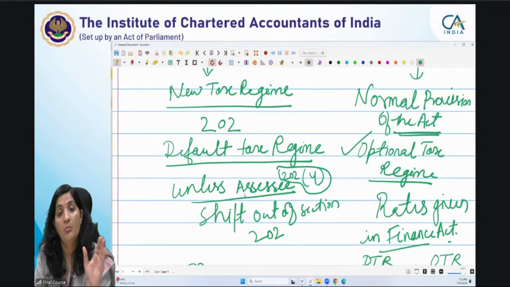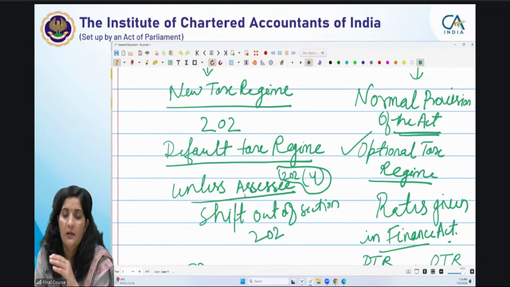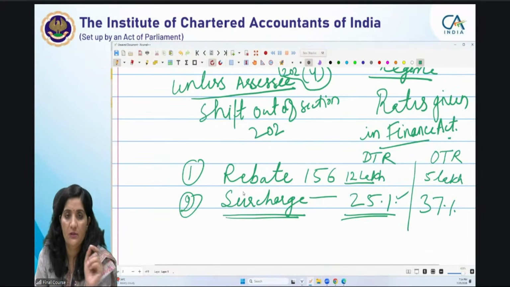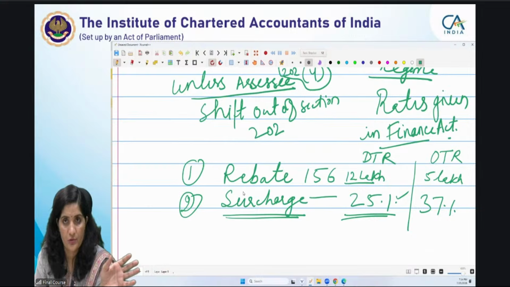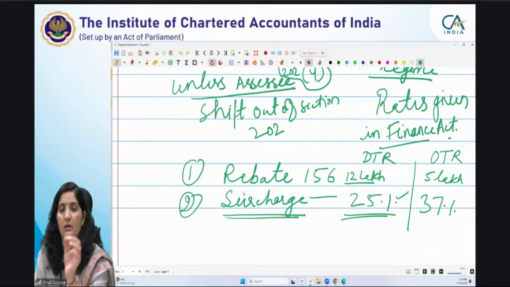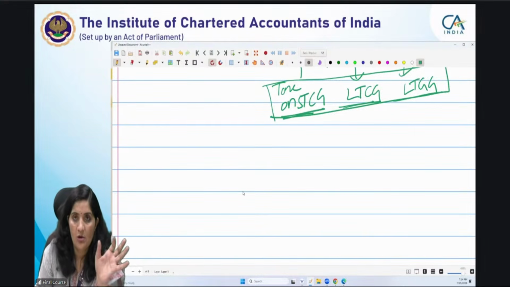But the rebate you are talking about will not be available to a non-resident. Surcharge rates are the same for the resident and the non-resident. So all the other things are applicable to both, but for rebate you have to keep in mind whether you are solving for a non-resident or a resident. This is an important thing. This is all about individuals.